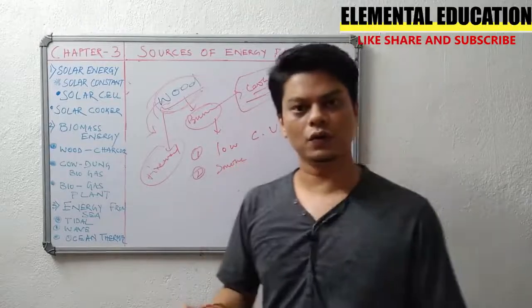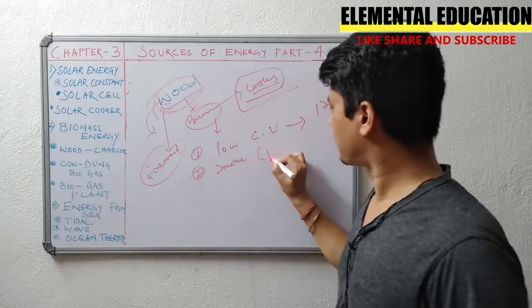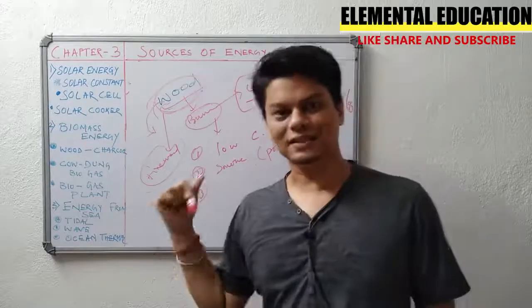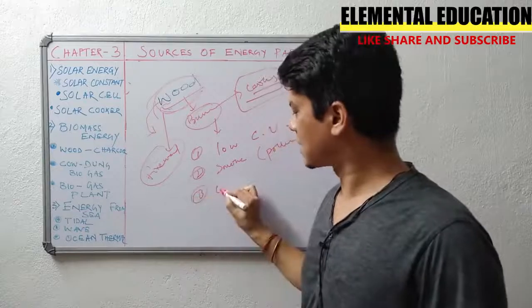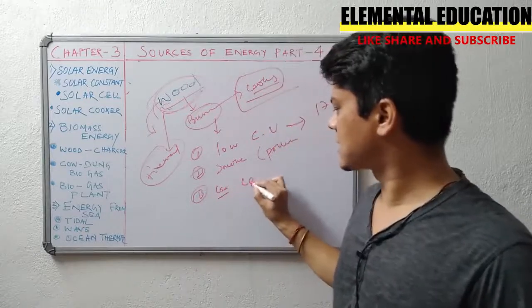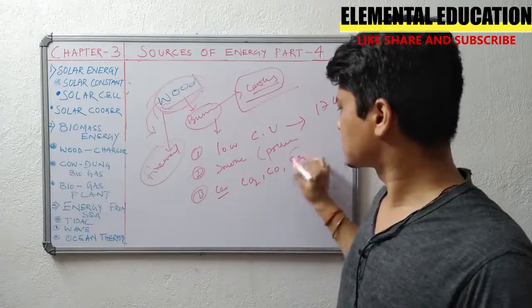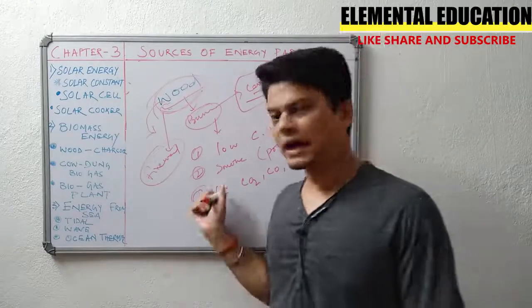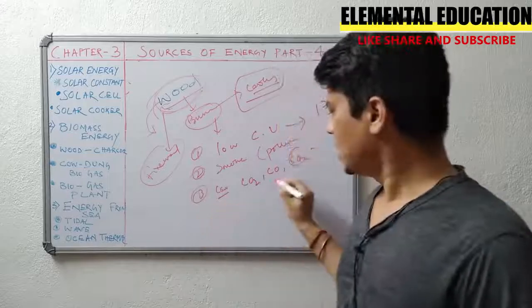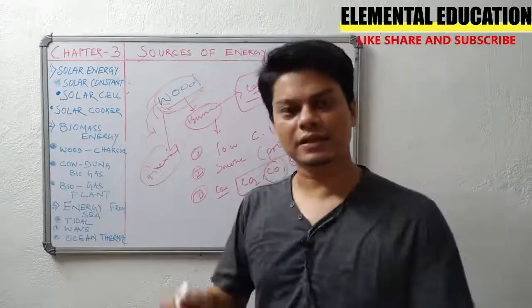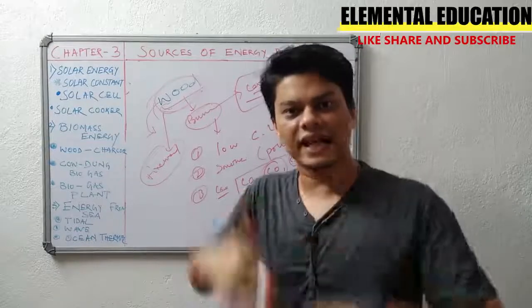This smoke, we know, pollutes the environment. Third, wood comprises carbon, right? So carbon dioxide, carbon monoxide, sulfur oxide, so many things are produced. So what happens in this? These harmful gases, when somebody is cooking, he or she is inhaling them.